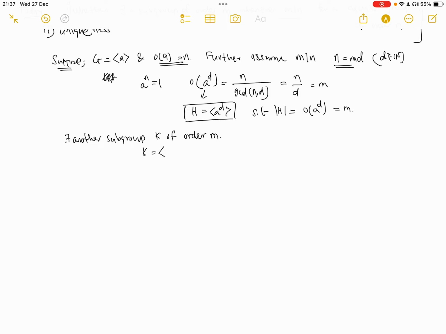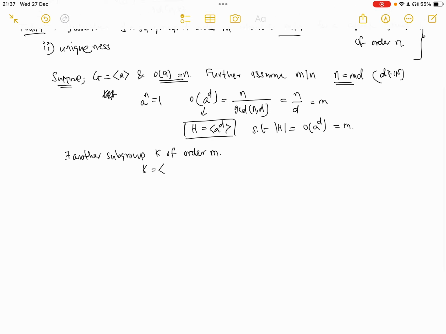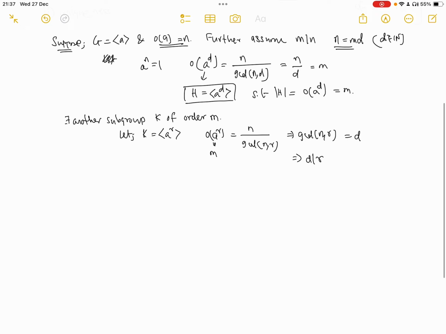So K will be generated by some element, and any element will be some power of a. Let's assume K is generated by a to the power r, and the order of a to the power r is the order of K, which is m, and it is also n divided by GCD of n and r. So we get GCD of n and r is d, and that means d divides r, by definition of GCD. So d is a common divisor of both r and n. So d divides r, and we can write r as d times k for some k.